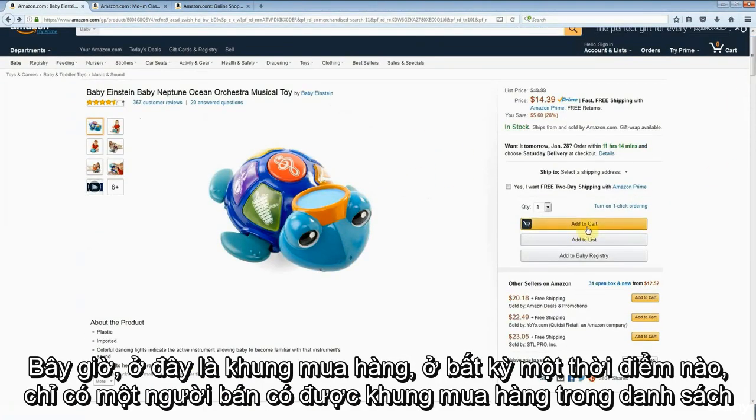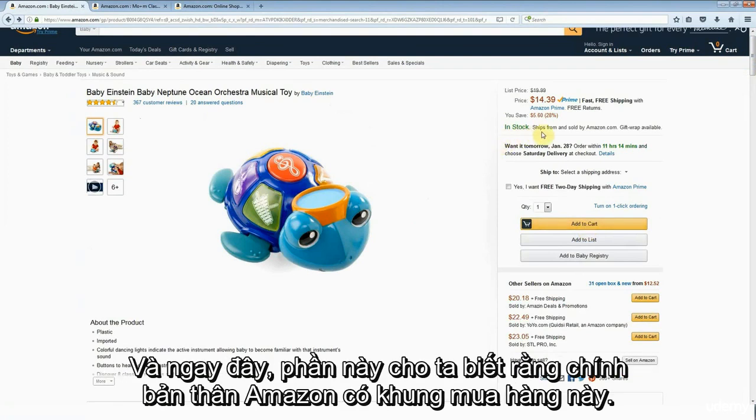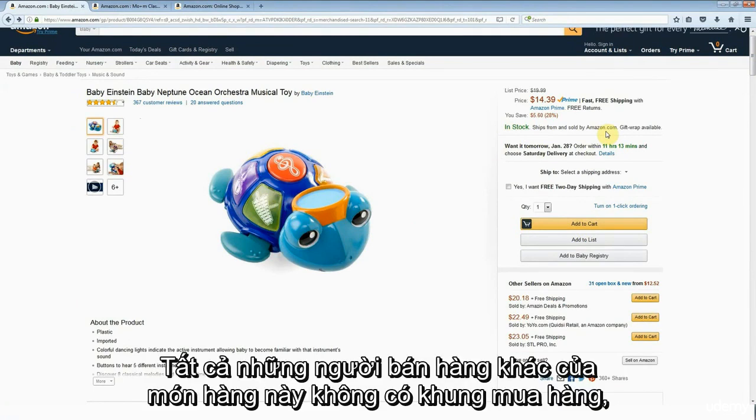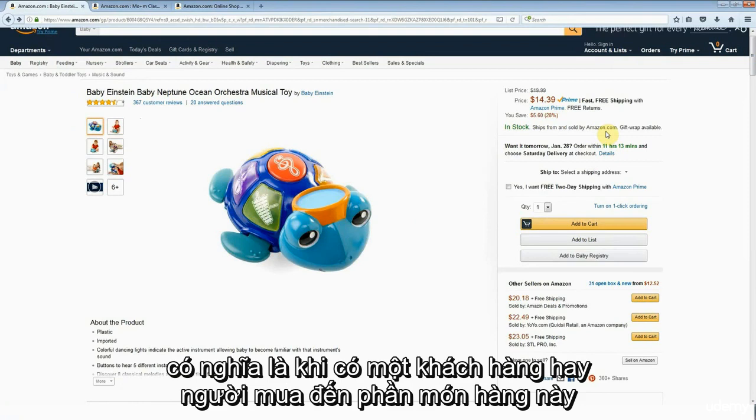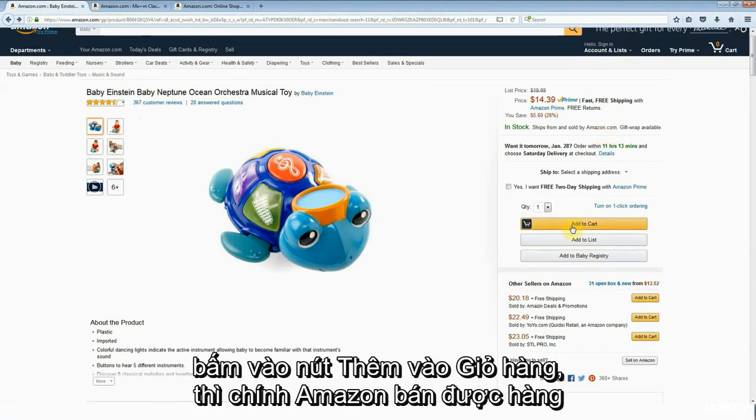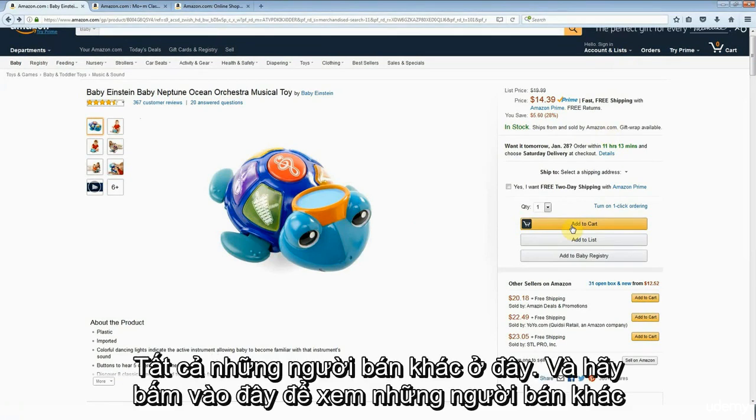Now, this here is the buy box, and at any one time, only one seller can have the buy box on this listing. And right here, this is telling us that it's Amazon themselves who have the buy box. All the other sellers on this listing do not have the buy box, which means that when a shopper comes to this listing and clicks add to cart, it is Amazon that gets the sale. All these other sellers here, and let's just click here and open up to have a look at these other sellers.